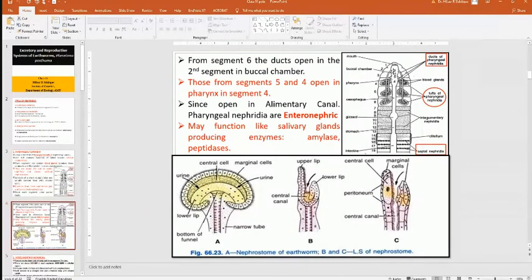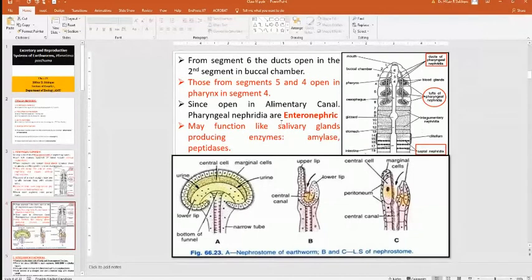Here you can see these ducts come from the six tufts of pharyngeal nephridia, and these ducts open into the second segment in the buccal chamber. Similarly, the fifth one is in the third, and the fourth opens in the pharynx. Since they open in the alimentary canal, pharyngeal nephridia are enteronephric.